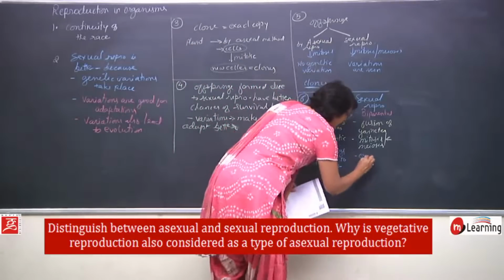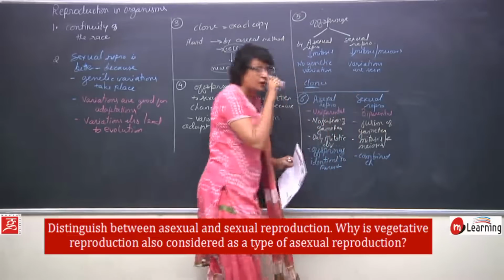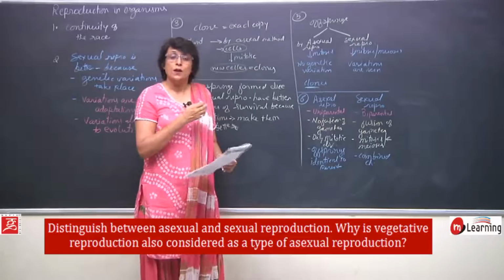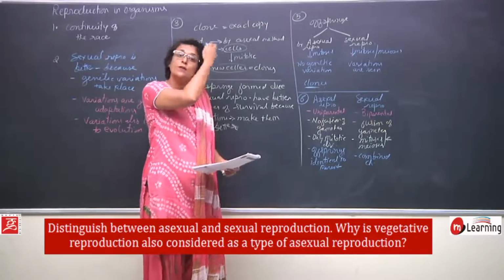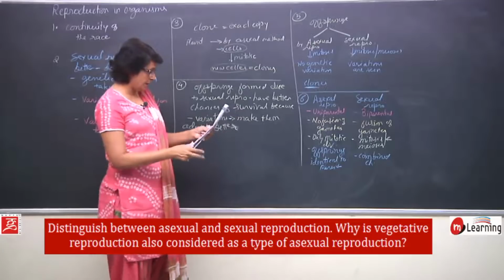So they have combined characteristics. So they may have some characteristics of the mother and some characteristics of the father. So in that sense, they show some combination of genetic material.